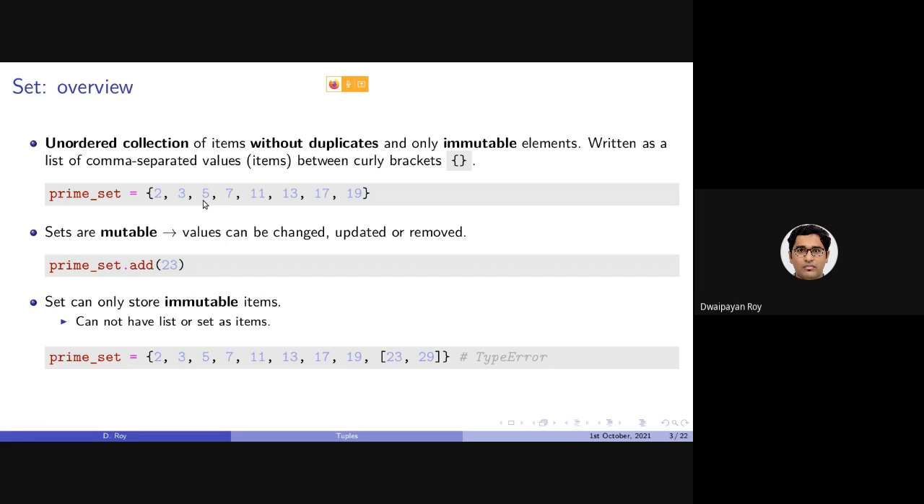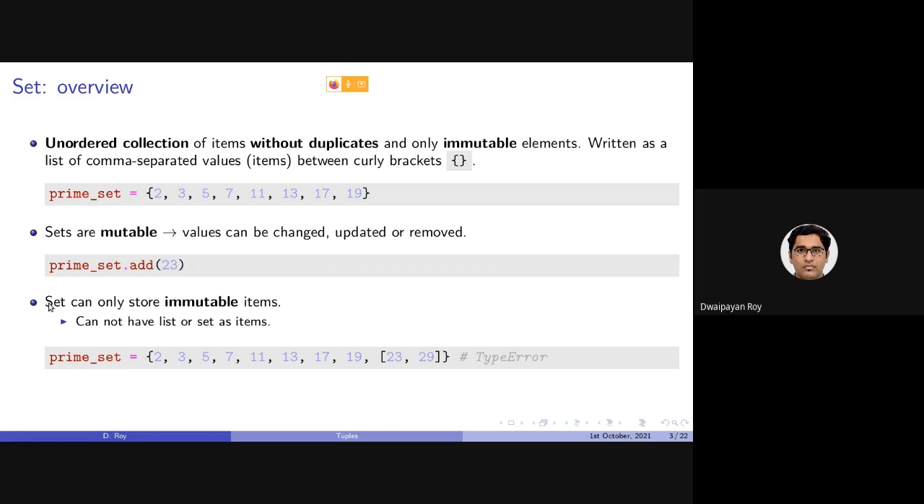Another thing, in comparison to list, is that sets are mutable. That is, after declaring a set, the values can also be changed. It's similar to list as well. Sorry for the confusion. Sets are also mutable. That is, values can be changed, updated, or removed.